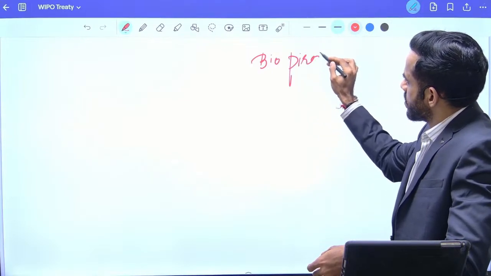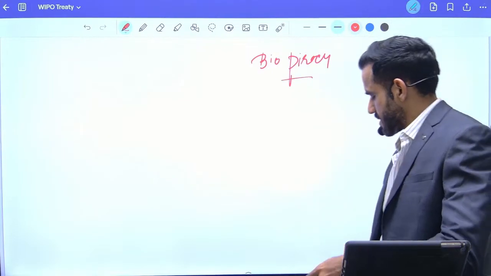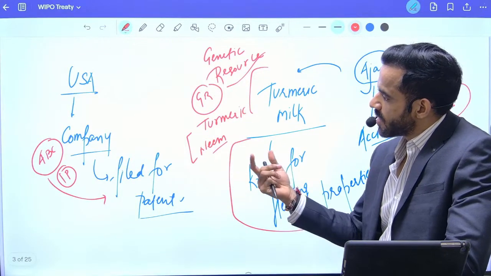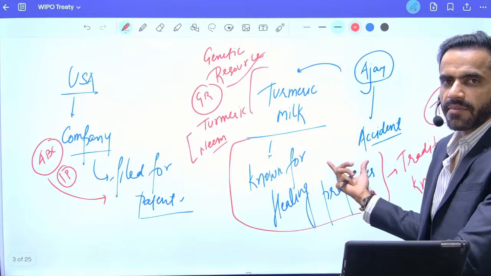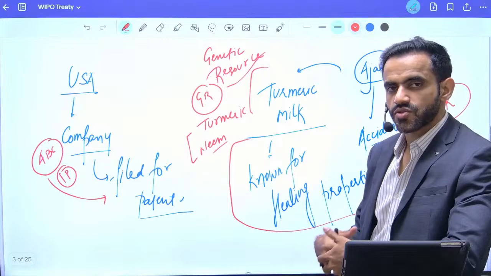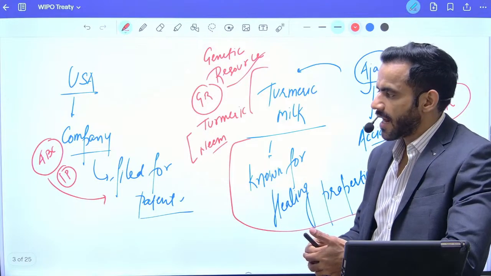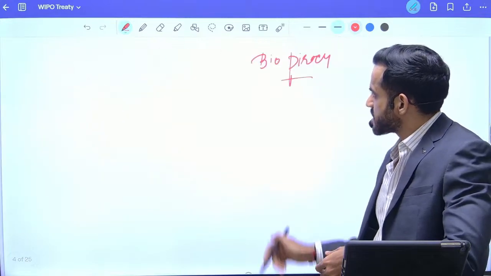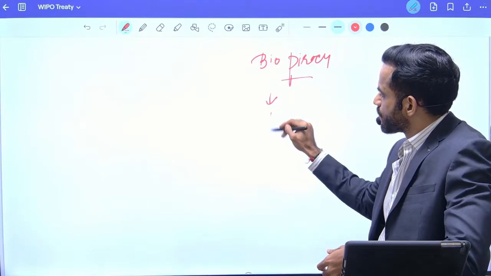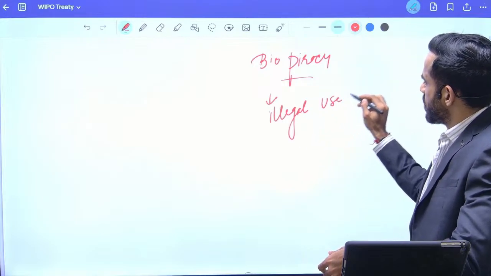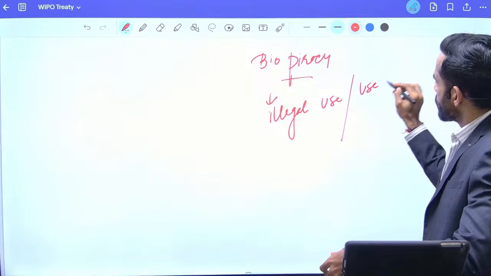Biopiracy. For example, in a very simple sense, this company might have some knowledge about turmeric from some Indian family, but they are claiming that it is their own discovery, their own research, and that's why they want a patent for it. So biopiracy basically means illegal use or use without authorization.